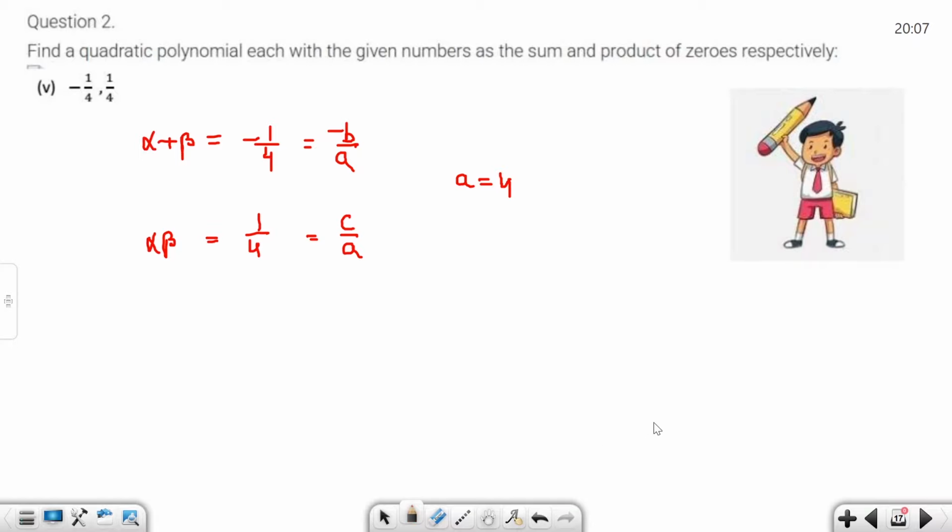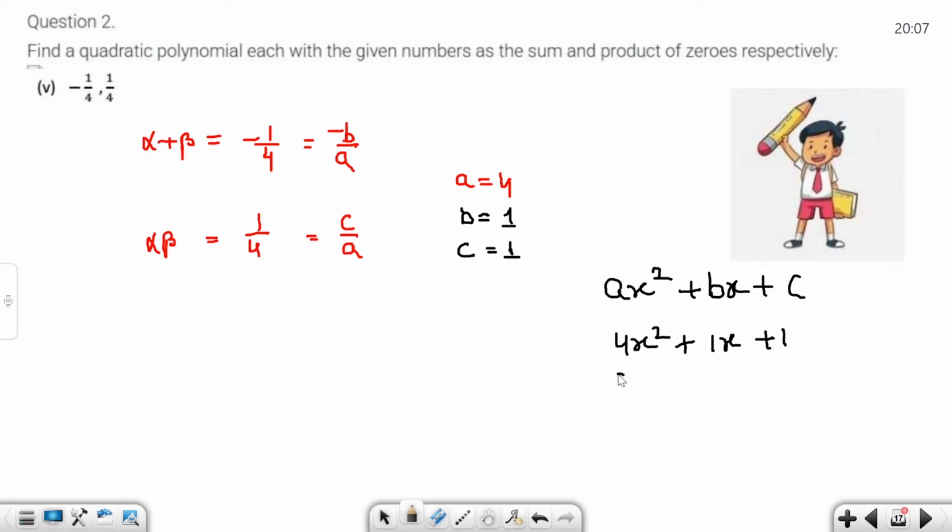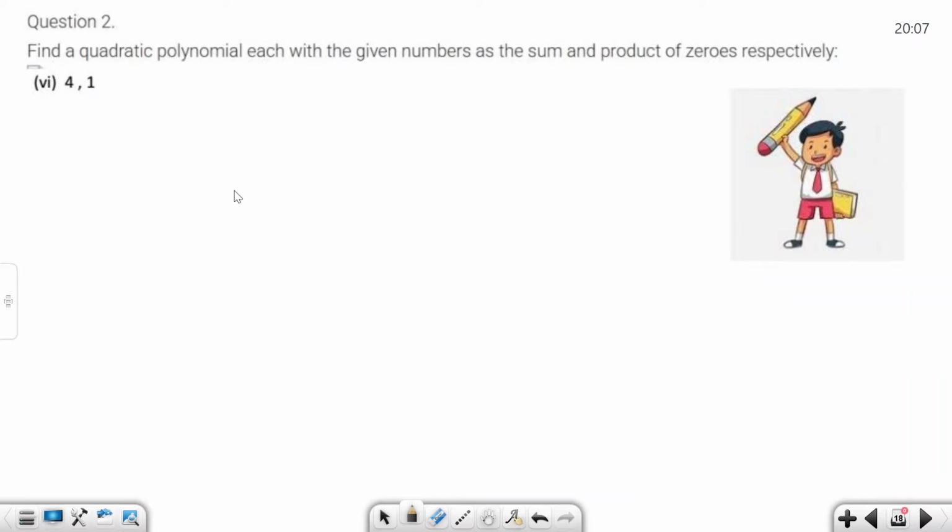Next, b is equal to minus, send this side, minus minus plus, so the b value is 1, and the c value is also 1. Standard form is ax square plus bx plus c. So 4x square plus 1x plus 1 is the answer. Similarly, solve the next one, where both denominator values are 1, so we can easily solve it. Solve it yourself like a simple question.